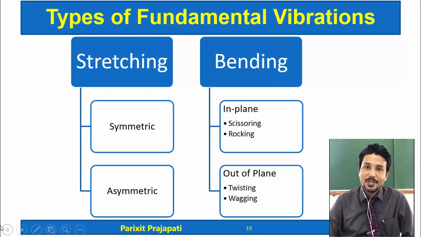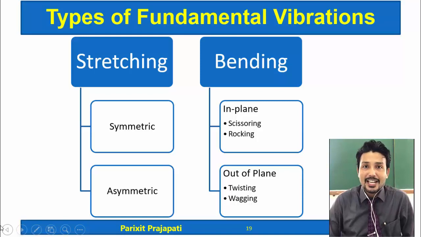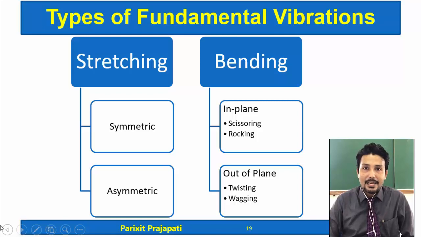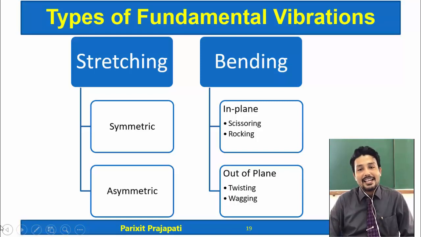If we consider the molecule as a spring, or the covalent bond as a spring between two atoms, then when you stretch the spring, that is the stretching type of vibration. Another type is the bending vibration. Stretching is again classified into two parts, symmetrical stretching and asymmetrical stretching. Bending can be classified into in-plane bending and out-of-plane bending. In in-plane we have two types, scissoring and rocking. In out-of-plane, twisting and wagging.